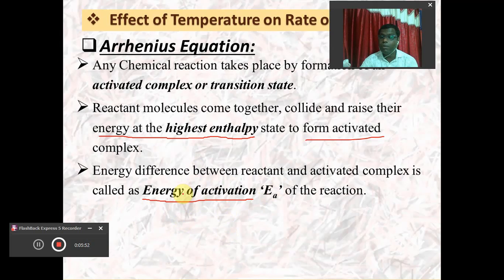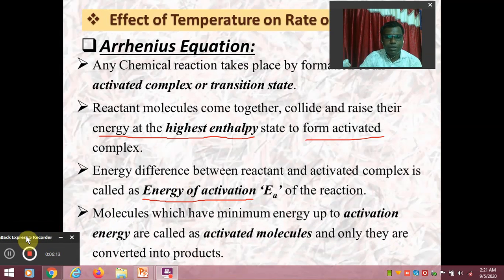So definitely the value of the energy of activation is very important in order to decide the rate of reaction. What is the value of the energy of activation? That value will decide the rate of any chemical reaction. It means that the contribution of this energy of activation is very important.